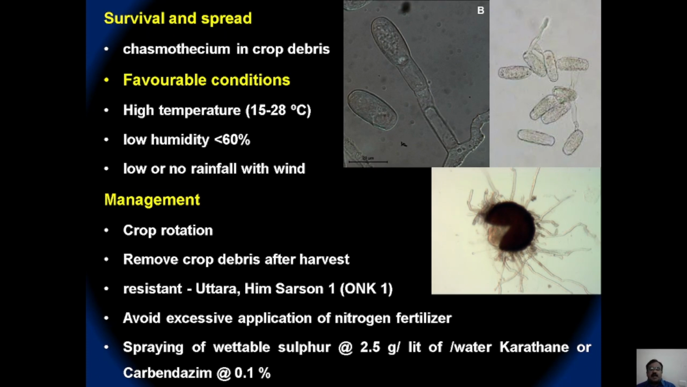When the disease appears during the flowering season or upon initiation of the disease, go for spraying with wettable sulfur at the rate of 2.5 grams per liter of water, or Karathane, or even carbendazim at the rate of 0.1%, which were found to be effective in reducing the disease incidence at field level.